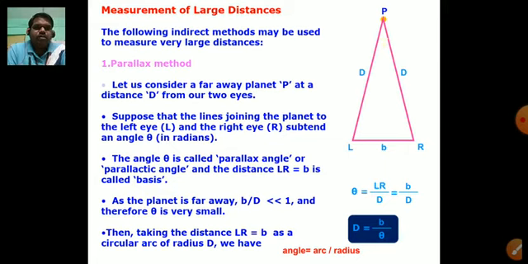P is the position of the planet, and the distance of P from both the eyes, that is left eye and right eye, is assumed as capital D. Suppose that the lines joining the planet to the left eye L and the right eye R subtend an angle theta in radian. See the angle formed by the planet at both eyes of the observer is theta.